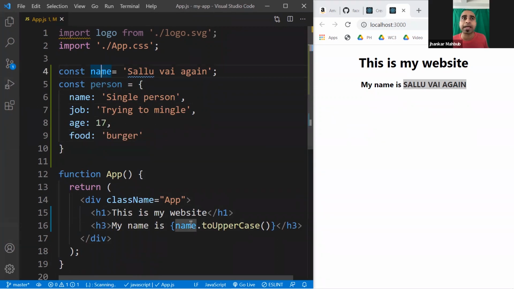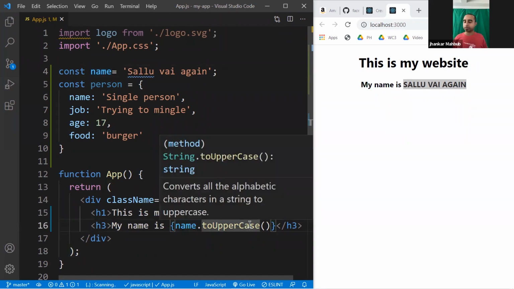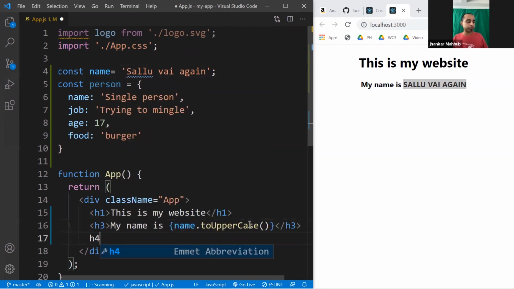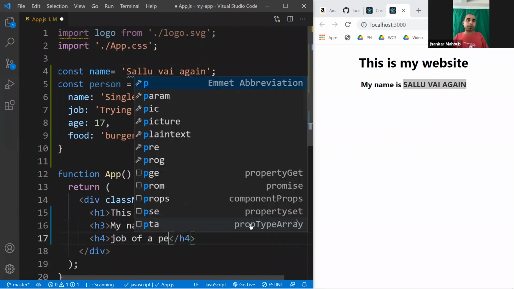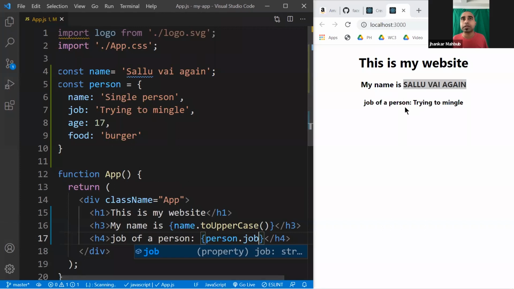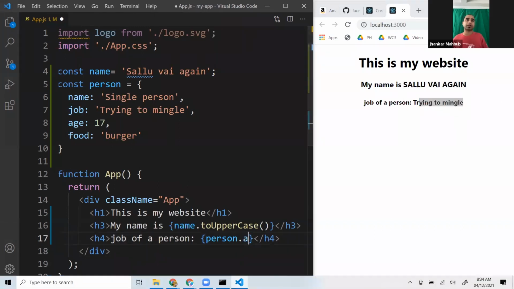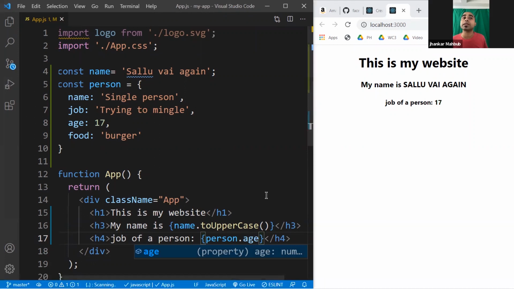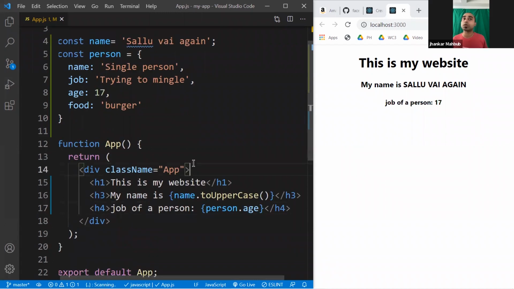So previously you had a variable and we were accessing it, and you can access the same stuff just by using JavaScript. So for example, here we create another tag like h4, and here we write the job of a person, and then you want to access something from this object. So if this is dynamic, put curly brackets, and inside it, what do you want to access? You want to access the person, and what inside the person? Maybe the job. Save it, you'll see trying to mingle. And if you want to get the age, for example, just type the age, and it puts the age. And it is much more powerful. You can create multiple interesting things by using this.